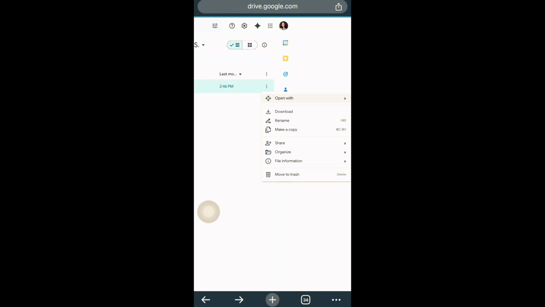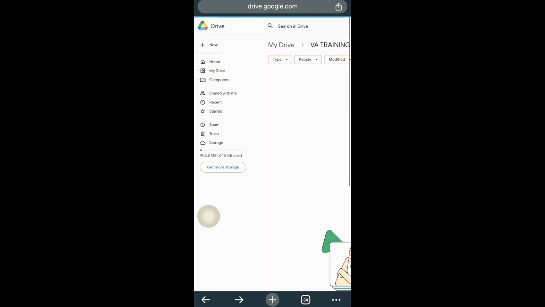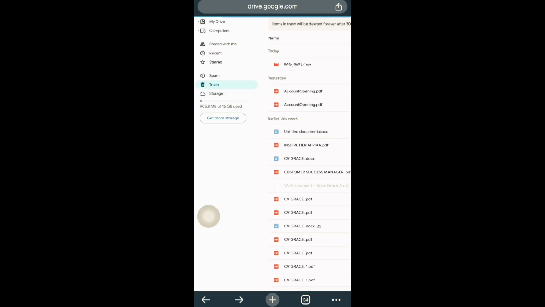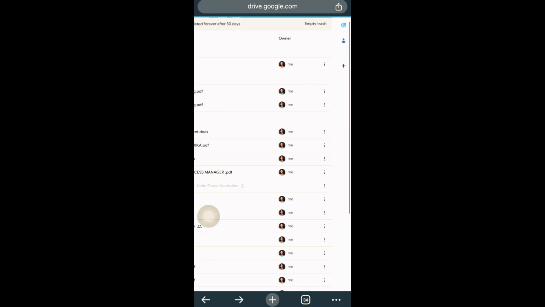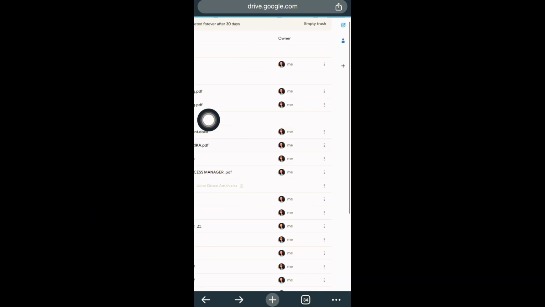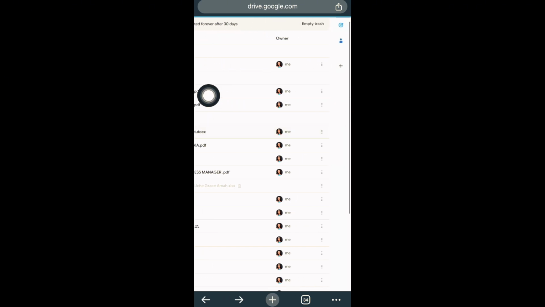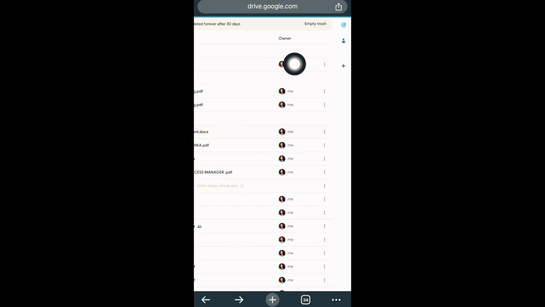So I want to move this to trash, so I'll click on move to trash. Once I click on move to trash, I have moved it to trash. Now let's go to the trash bin. This is the video I just moved to trash. So what this is telling you is this: all items that are in this trash will be deleted forever after 30 days. So I don't want to wait for the next 30 days. I just want to remove this particular video I just moved to trash.